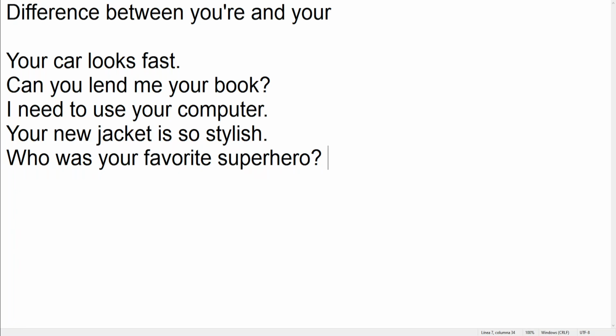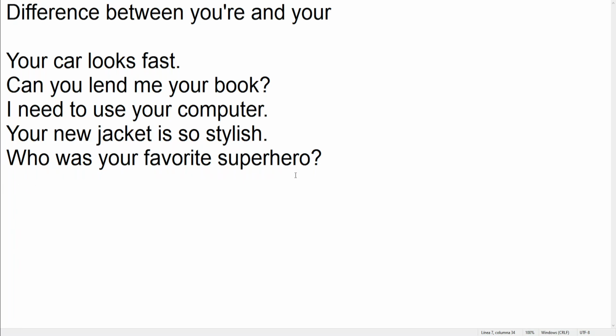Wait, is it superhero together, or is it super and then hero separated? Superhero or superhero? It is together. Okay, so it is good.